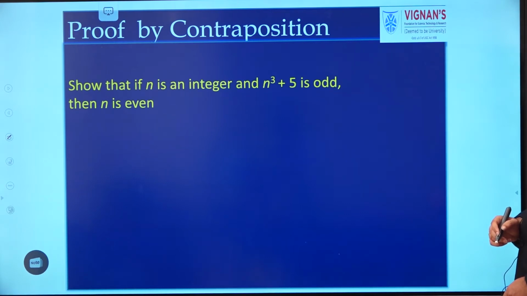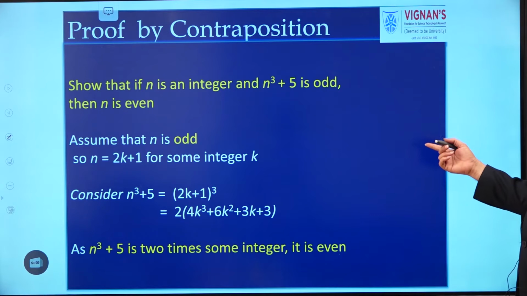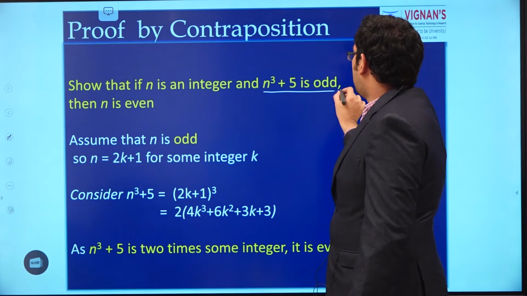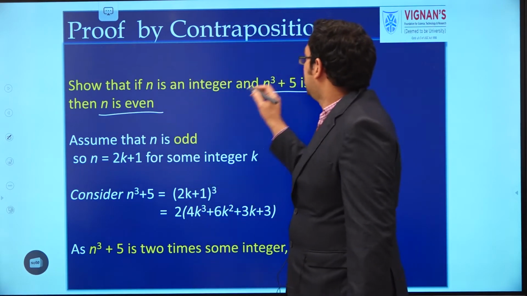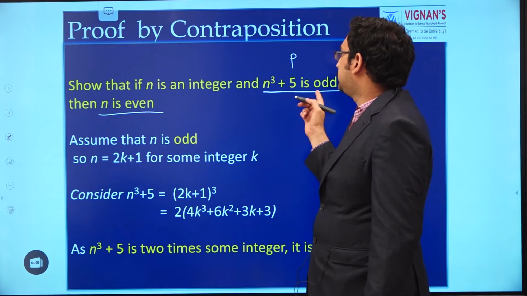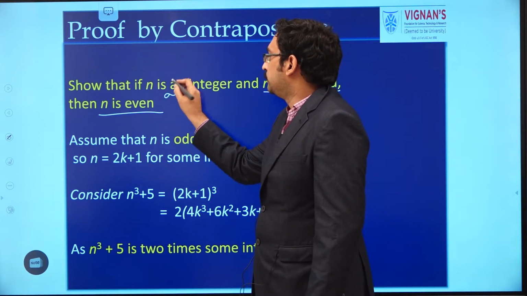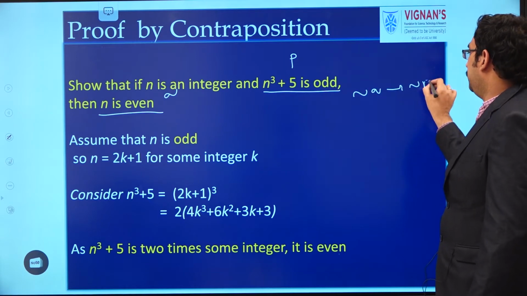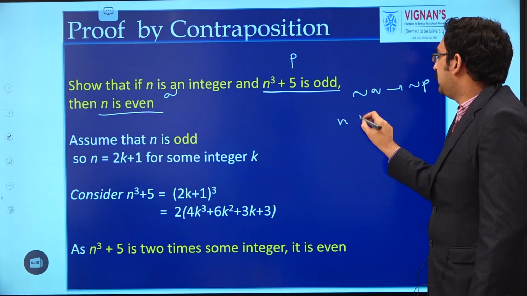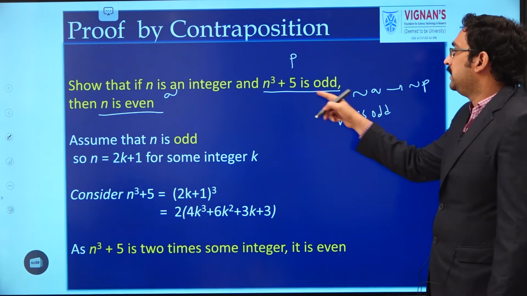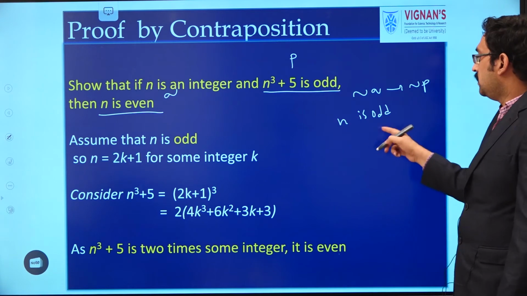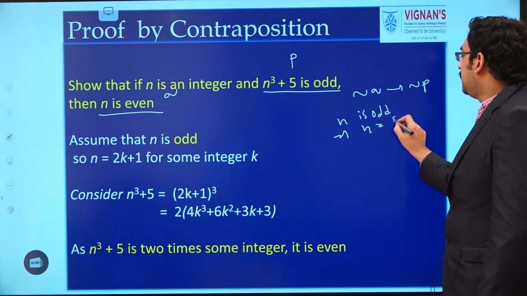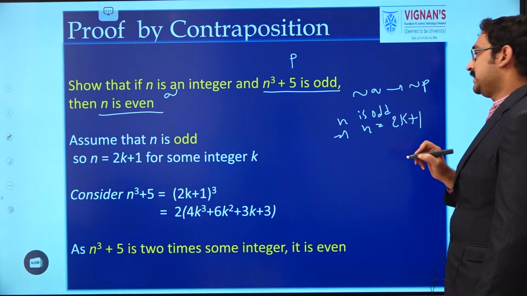Take one more example. If n cube plus 5 is odd, then we prove that n is even. So here assume P as n cube plus 5 is odd, and n is even as Q. So we should prove that negation Q implies negation P. That means by taking n is odd, we should prove that n cube plus 5 is even. So we assume that n is odd. By the definition of odd integer, n can be expressed as 2 into k plus 1.